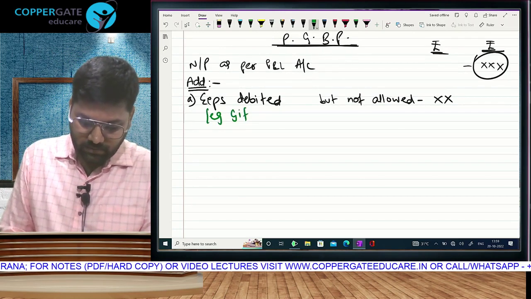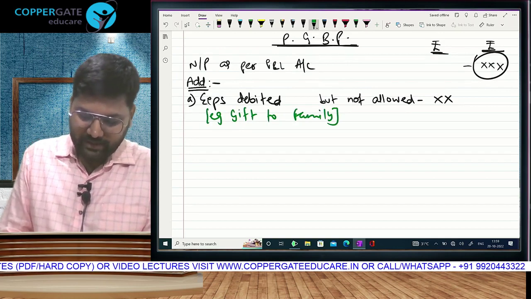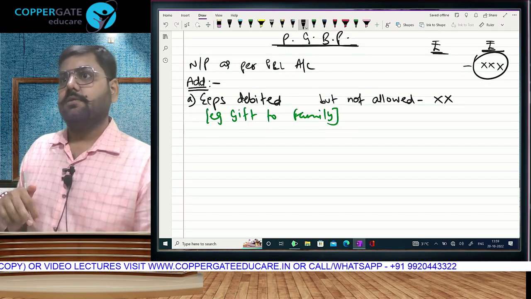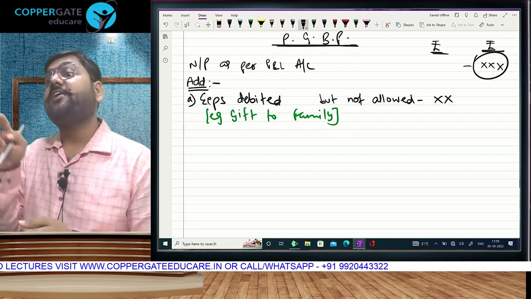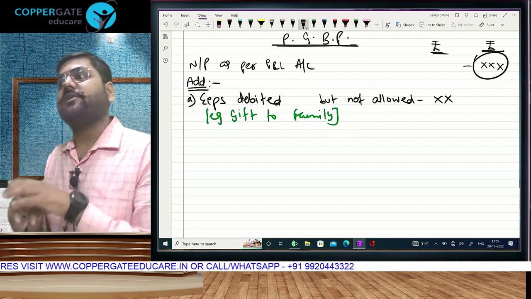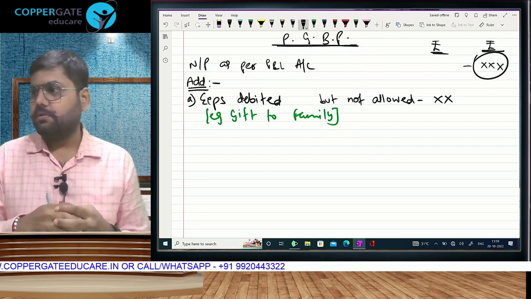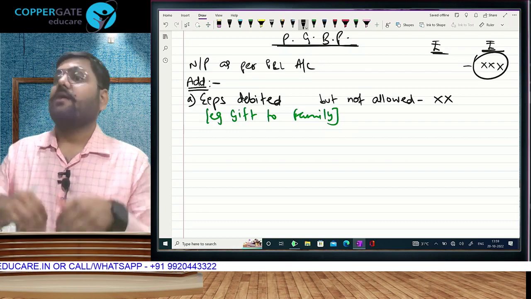Example: gift to father, mother. I told you, you can still do business. Is it a business related expense? No. By debiting gift to family in your P&L account, what have you done to your profit figure? And is that a mistake? Yes. How to rectify? Add it back.